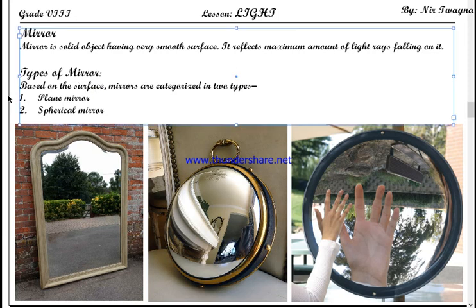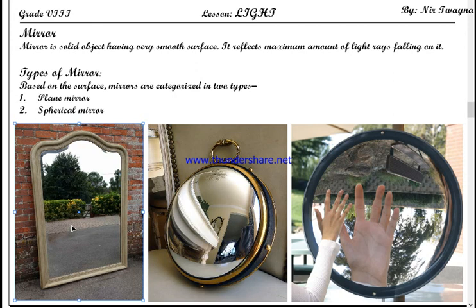Based on the surface, what kind of surface does it have? There are two types of mirror. Mirrors can be categorized into two types. First one is plane mirror, and second one is spherical mirror. Okay, plane mirror means the mirror whose surface is perfectly smooth, perfectly plane. It is in two dimension. Okay, it is perfectly plane.